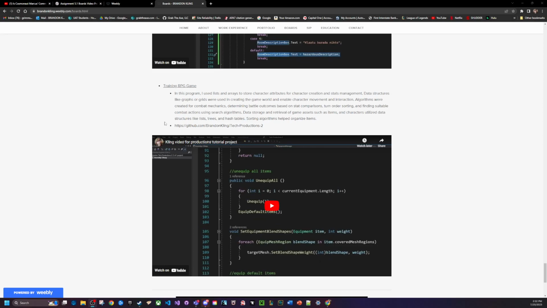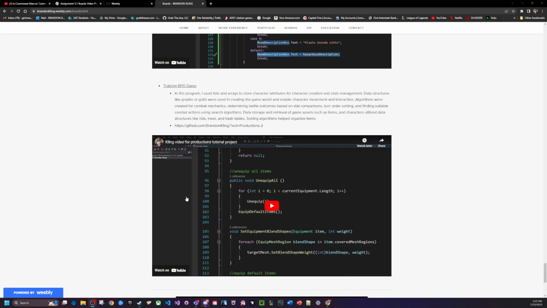Data structures like graphs or grids were used in creating the world and enabling characters' movement and interactions. Algorithms were created for combat mechanics, determining battle outcomes based on stat comparisons, turn order sorting, and finding suitable combat actions using search algorithms. Data storage for retrieval of game assets such as items and characters utilizes data structures like lists, trees, and hash tables. Also, sorting algorithms were used to organize items.